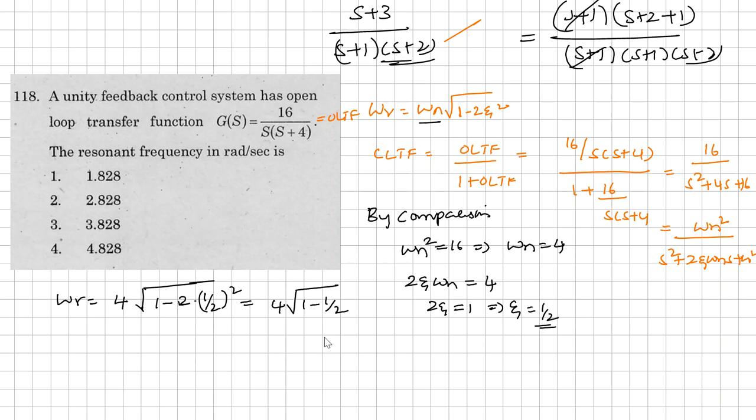So 2 gets cancelled here. So 4 into square root of 0.5. So answer will be 2.828, and the units are radians per second here.